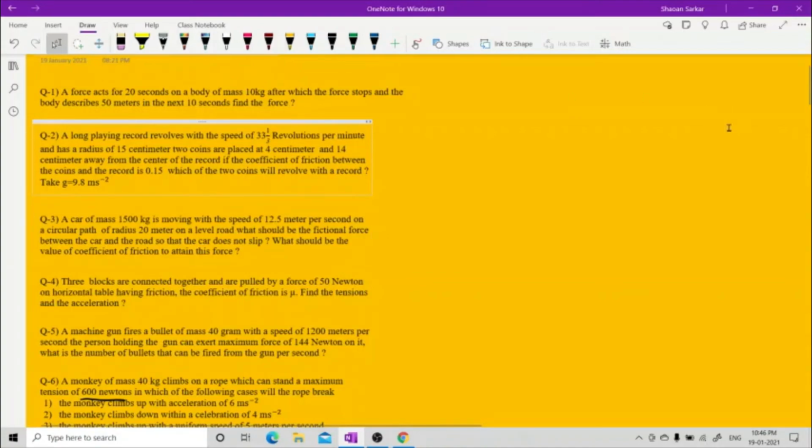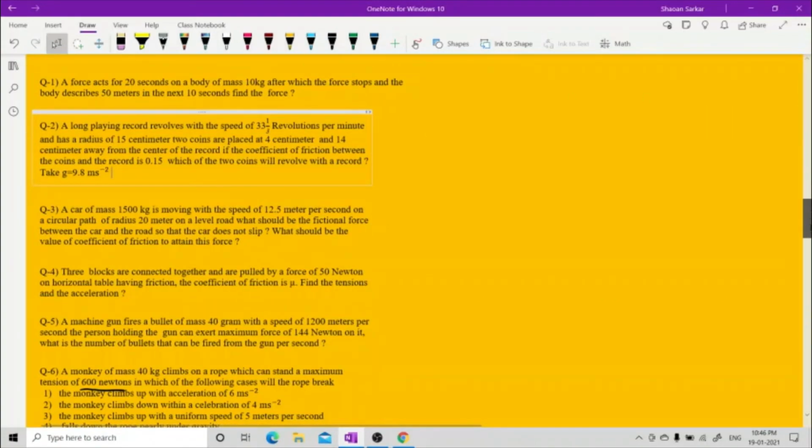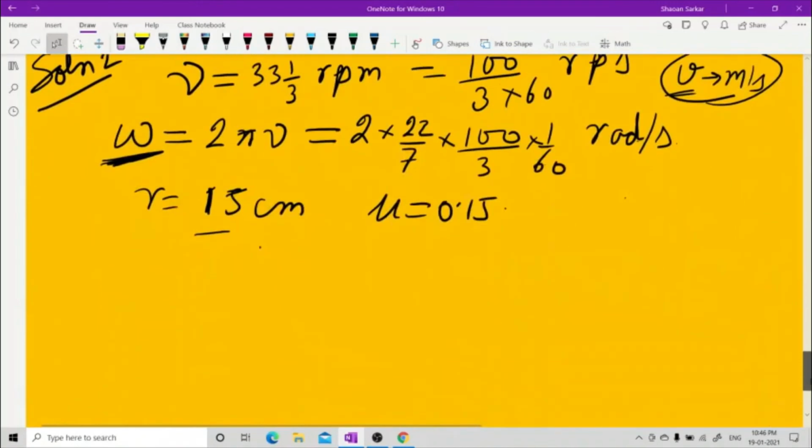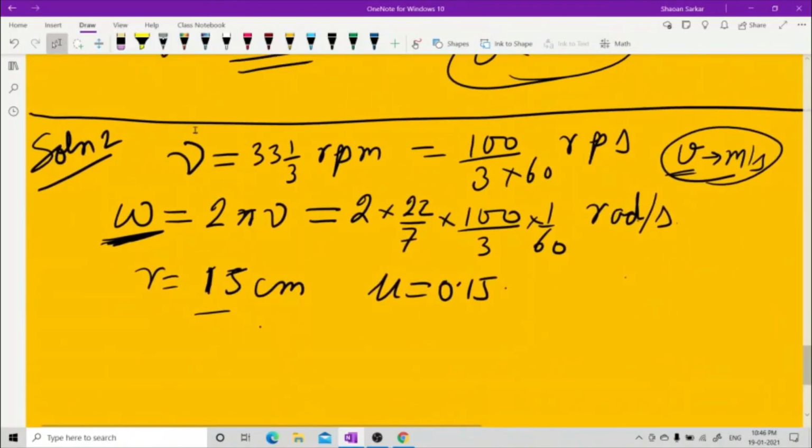This is quite a good question, and let me now tell you what to do with it. First of all, see, mu is told to you. The frequency has been told to you in RPM. Whenever you see RPM, convert it into RPS, that is revolutions per second, by dividing it by 60. This is an improper fraction. Convert it into a proper fraction.